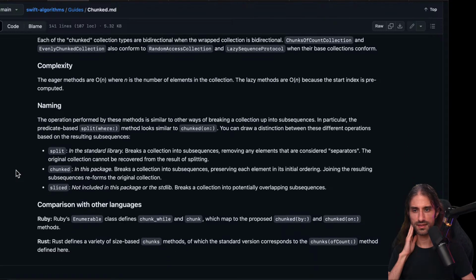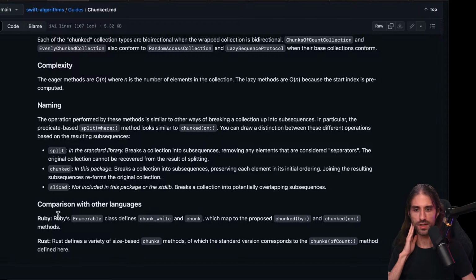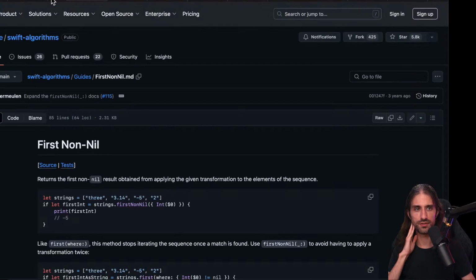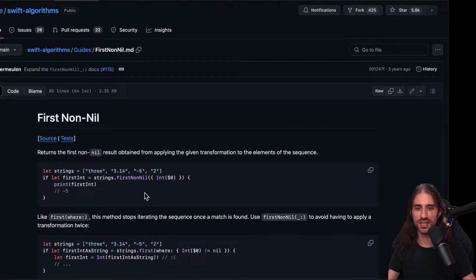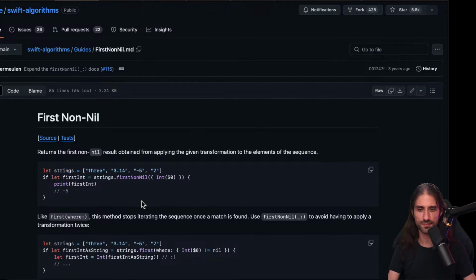All right. I'm going to go a bit fast on the rest because we still have some ground to cover. But chunks is definitely nice. Next, first non-nil, and then you pass a closure. That's interesting. It returns the first non-nil result obtained from applying the given transformation to the elements of the sequence.